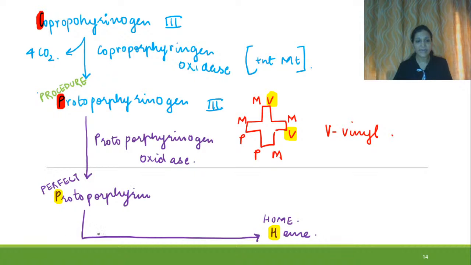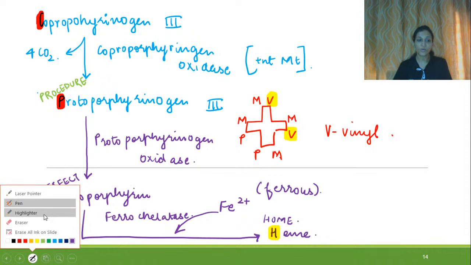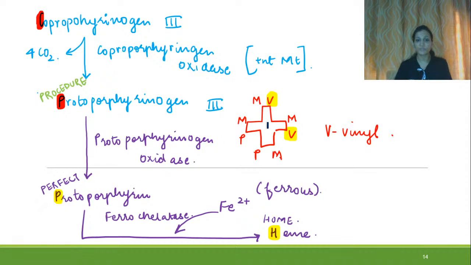The enzyme responsible for this reaction is ferrochelatase, and there will be incorporation of iron in its ferrous state. The iron will take the central position of this whole structure.